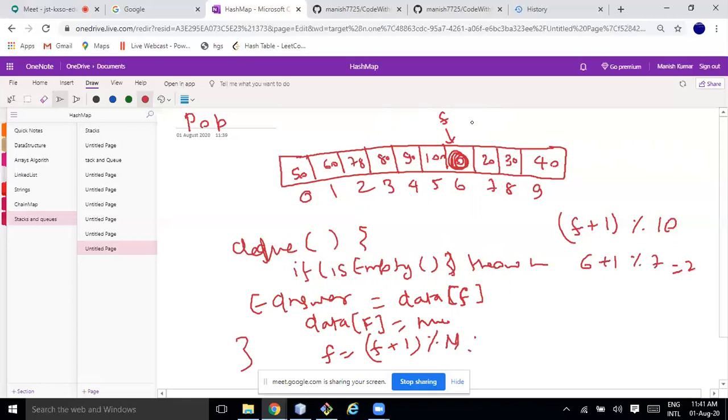Okay, now F will be pointing to this one. Now this again will become 0. F will be pointing to this one here. For the last case, 9 plus 1 modulo 10 is giving 0. So at the end, F is pointing to here. If I want to delete this one, then this is 0, and this F now will be pointing to this one. So we can use all the space.